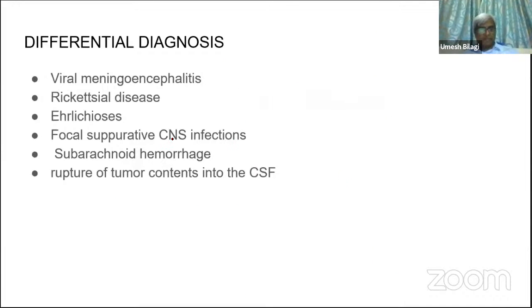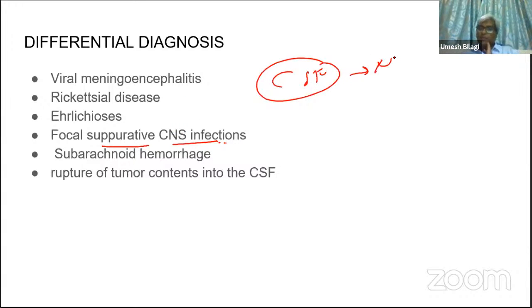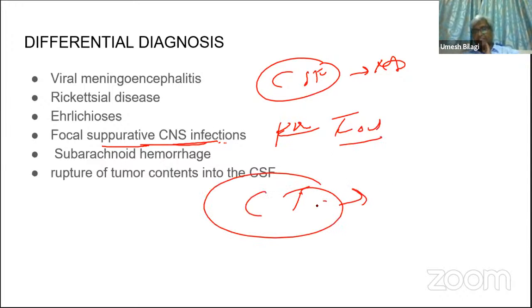Focal suppurative infections also mimic meningitis. In fact, it can be a complication, but even a focal cerebral abscess can mimic it. You will really get confused because CSF findings will point towards meningitis, but the patient has predominant focal signs, focal seizures, and all that. If you get focal seizures, better get a CT scan and try to rule out focal suppurative and other possible causes which are mimicking.